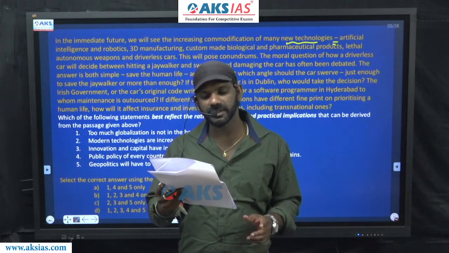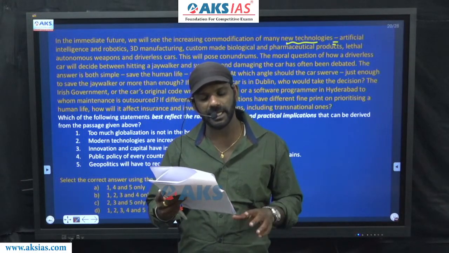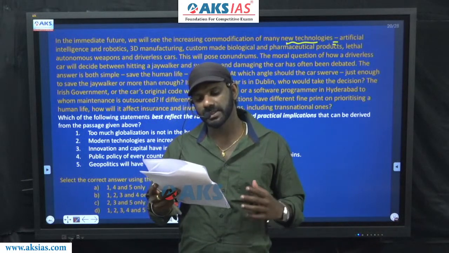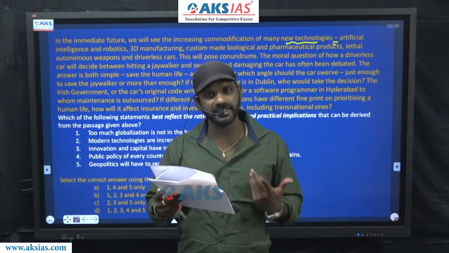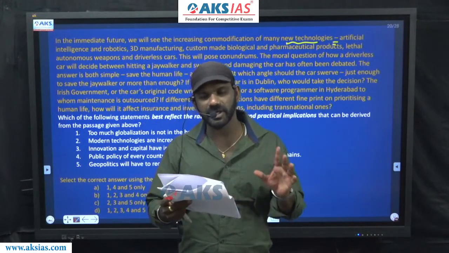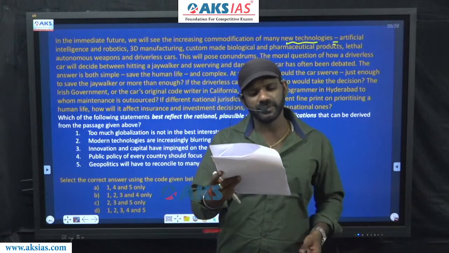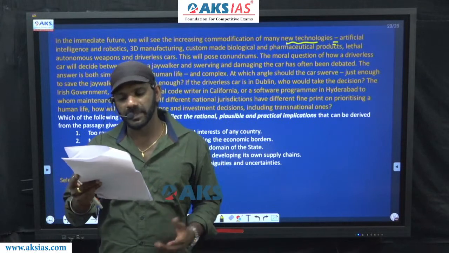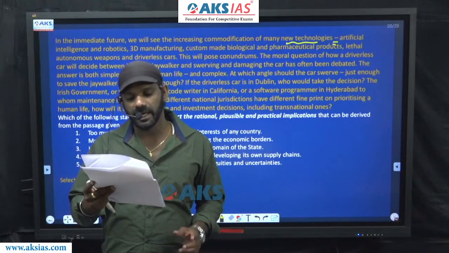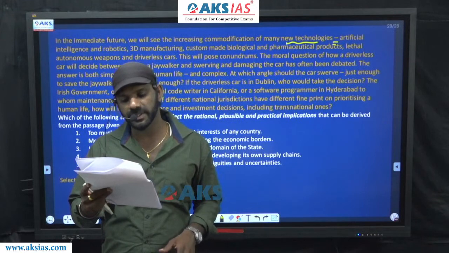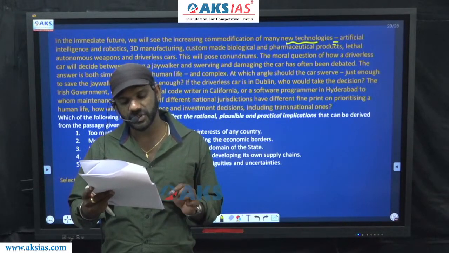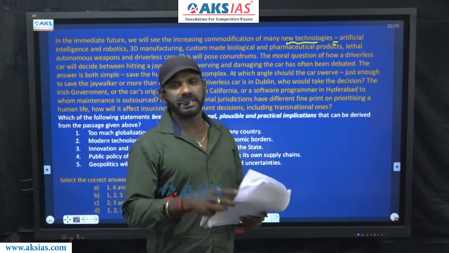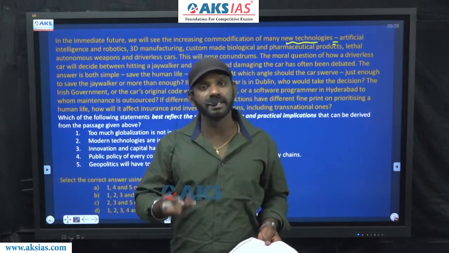If the driverless car is in Dublin, who would take the decision? The Irish government, or the car's original code writer in California, or a software programmer in Hyderabad to whom maintenance is outsourced? If different national jurisdictions have different fine print on prioritizing human life, how will it affect insurance and investment decisions, including transnational ones? Question mark. The author has ended the paragraph with a question mark. That means he expects an answer from the readers.